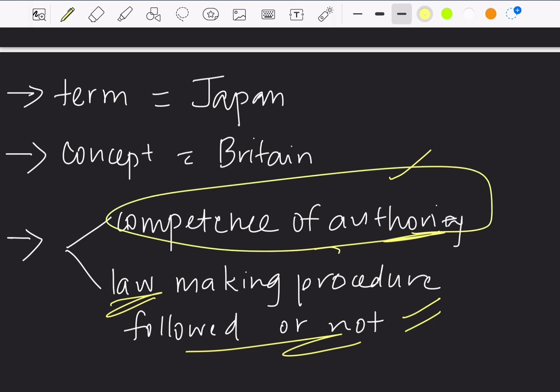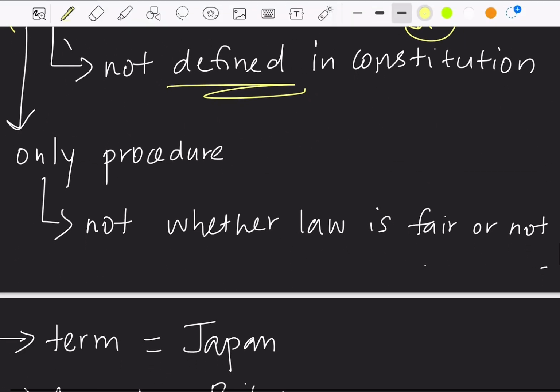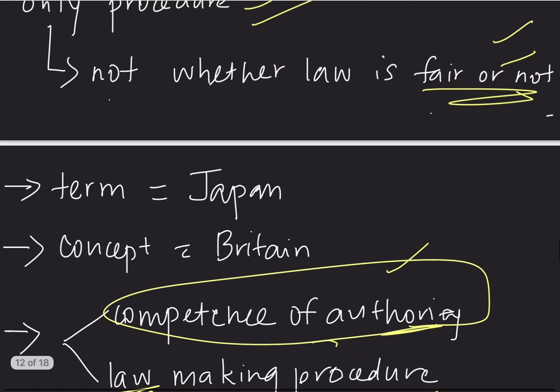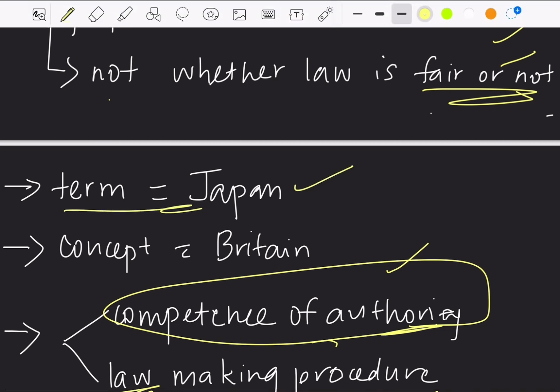Just the procedure of the law is checked, but the intention behind the law formulation is not checked. That is, whether the law is fair or not is not checked, only the procedure is checked. This term, procedure established by law, was taken from the Japanese constitution, whereas the concept of due process of law was taken from America. Here the purpose of the law is not checked, whether the intention behind formulating such a law is just, fair or unbiased. That purpose is not checked, right? So it seems we are giving a lot of authority to the legislature, right?